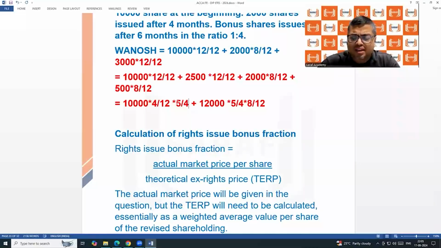ये 5/4 क्या है? Against 4 there is one bonus, so if I am having 4 shares, after bonus I will be having 5 shares. इसको हम लोग बोलते हैं बोनस फ्रैक्शन, नॉट इनवर्स, बोनस फ्रैक्शन। आपको बोनस शेयर्स को बोनस फ्रैक्शन में बदल देना है। मान लीजिए, सपोज द क्वेश्चन इज सेइंग बोनस इज इन द रेशियो ऑफ 2:3। 2:3 means 2 shares will be given against 3 shares. So if somebody is having 3 shares, after bonus there will be 5 shares. So you will say 5/3. After bonus 5, before bonus 3. Here if somebody is having 4 share, after bonus it will be 5. So it will be 5/4.